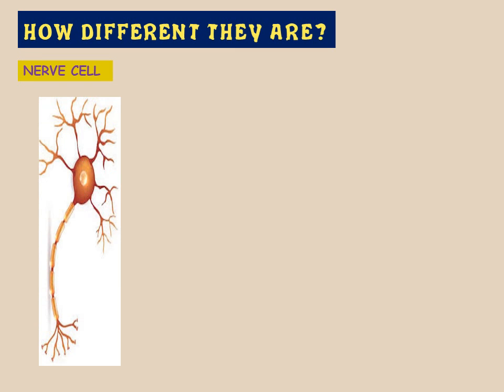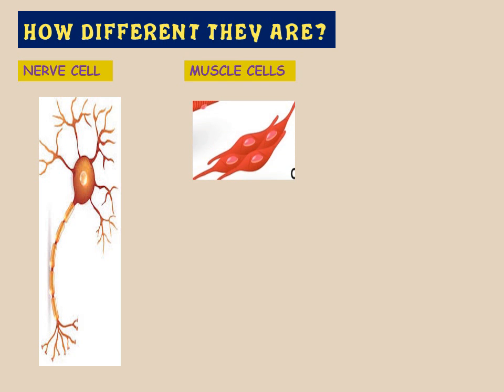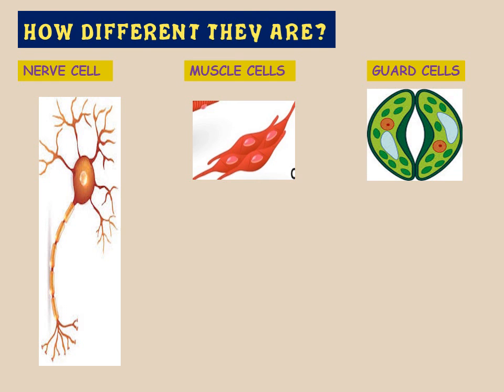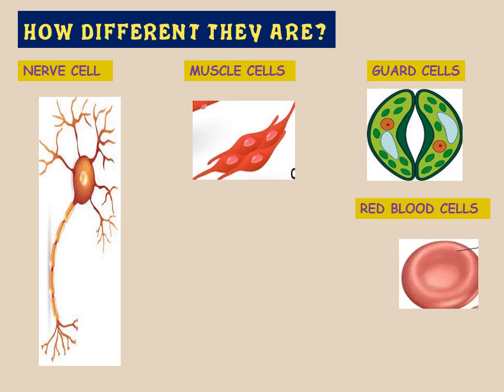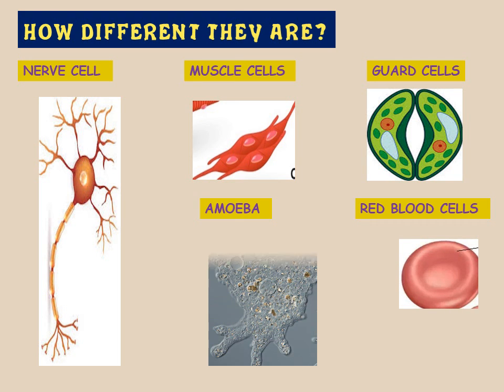The nerve cell is elongated, a long structure. Muscle cells are spindle shaped. Guard cells, which you know are the surrounding cells of stomata, are bean shaped. Red blood cells are spherical. And amoeba, which we have discussed right now, is irregular in shape.